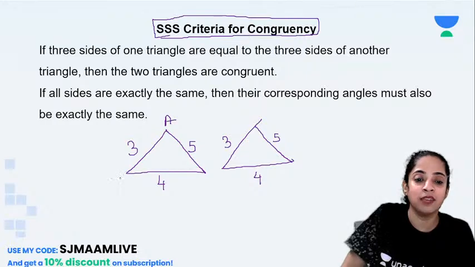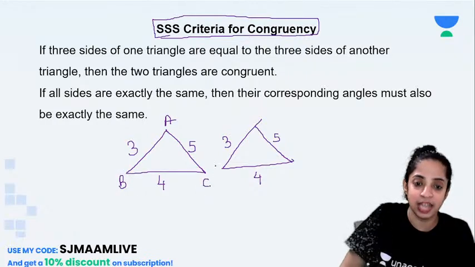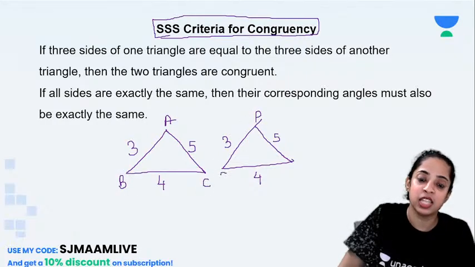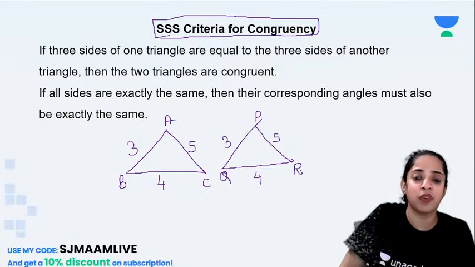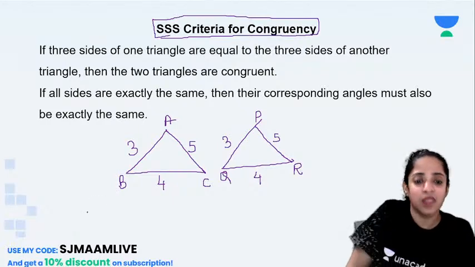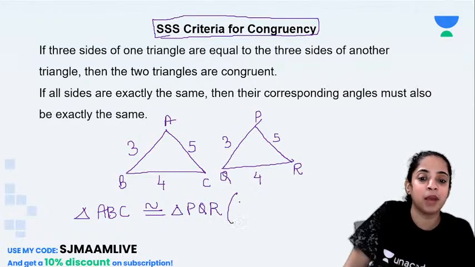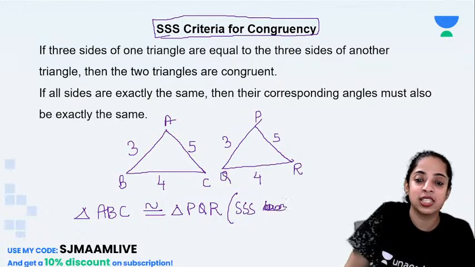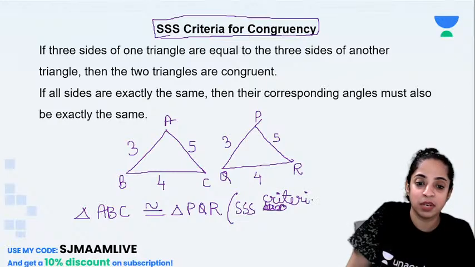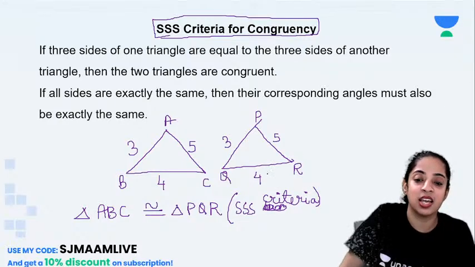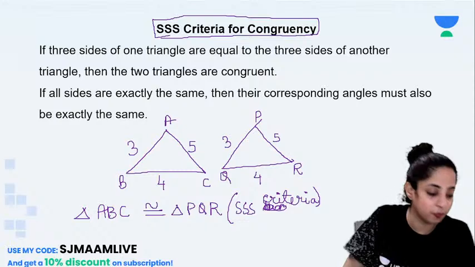So if we know that the corresponding sides of triangle ABC are equal to the corresponding sides of triangle PQR, then I can say that triangle ABC is congruent to triangle PQR by SSS criteria, not similarity. Is that clear?